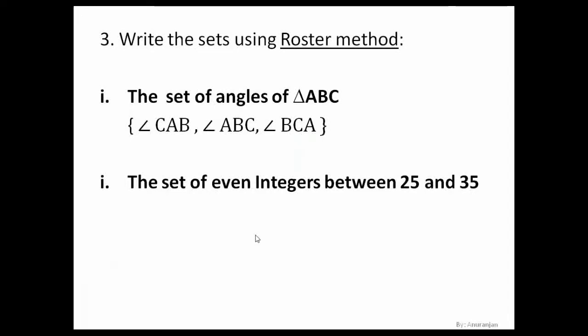Now what are the set of even integers? Even integers itself means what? Something that can be divided by 2, or you can say a multiple of 2. So between 25 and 35 you have to find those even integers. So after 25, what is the first number that you can have? 26. Then next even number 28.